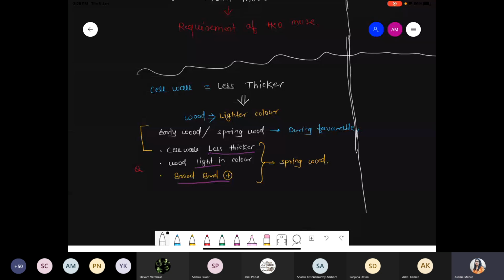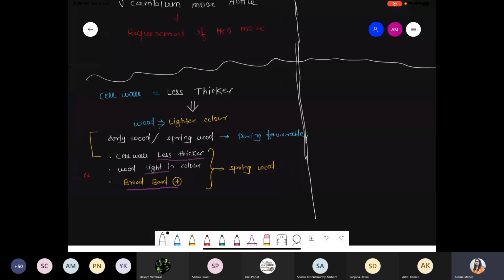Okay, let's go. So next part, we are talking about less thick cell wall, lighter in color, early wood, spring wood, during the favorable condition. The cell wall is less thick, and the wood is light in color, and due to secondary tissue growth they form broad bands. Okay.